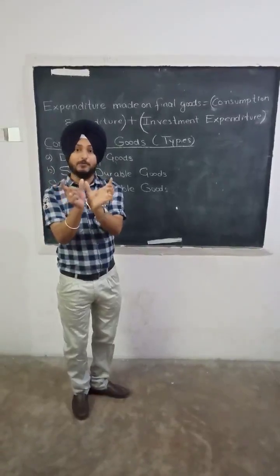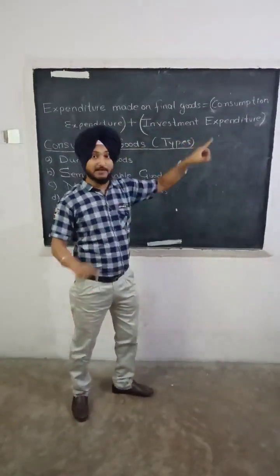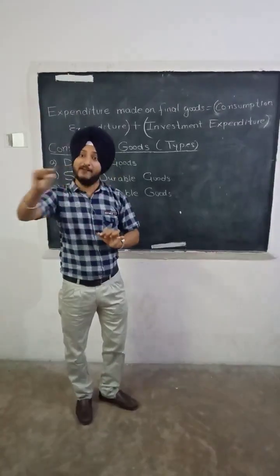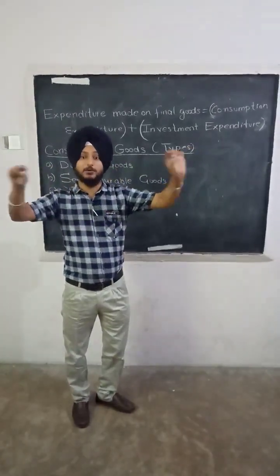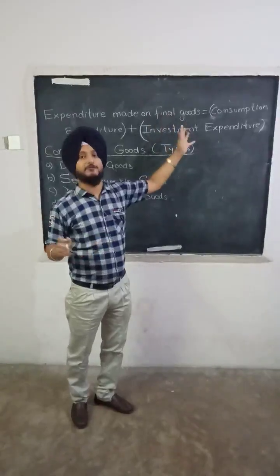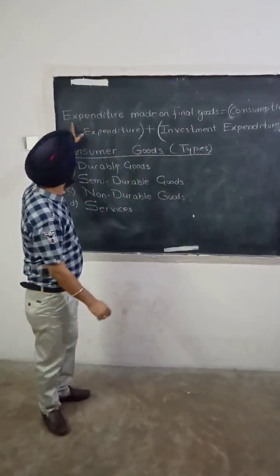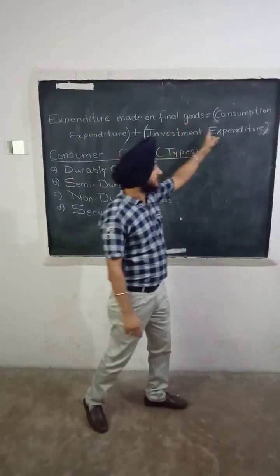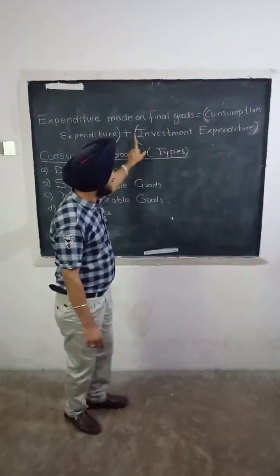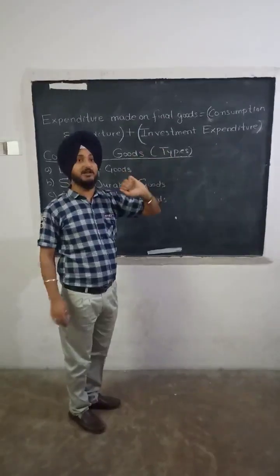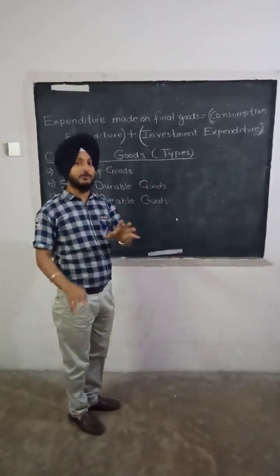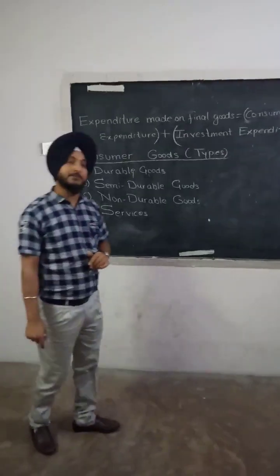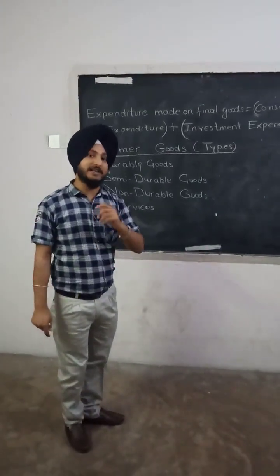I am writing this in a combined form, but while writing it in your notebook, you have to phrase it in one line, because the blackboard does not have enough space. So: expenditure made on final goods is equal to consumption expenditure plus investment expenditure. This is the equation, and we are winding up the video with this; the next material will be covered in our next video.